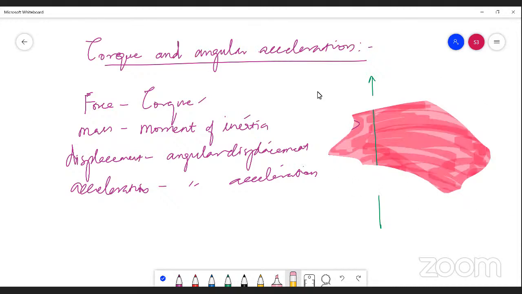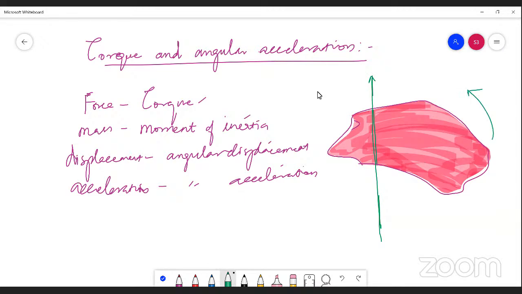Let me just mark the boundary of this one here. Let's consider this rigid body. This is the fixed axis about which the rigid body is undergoing a rotational motion.